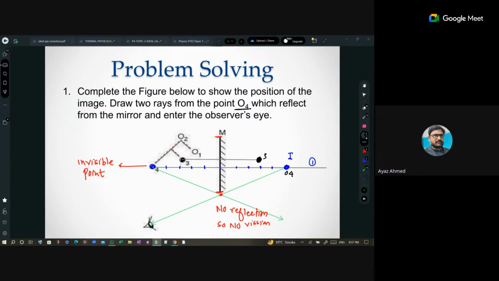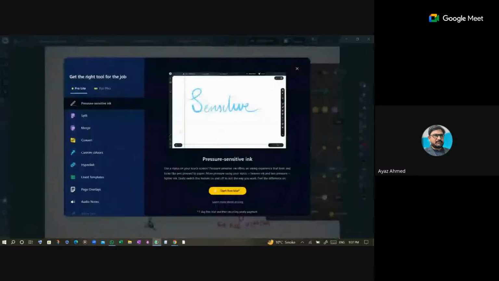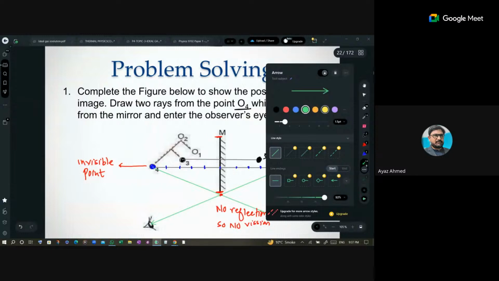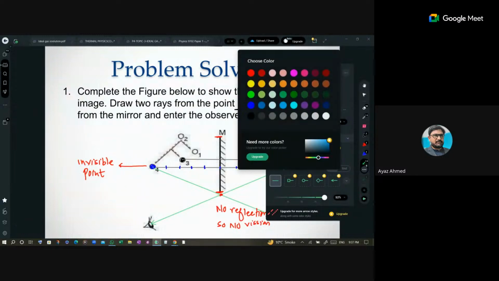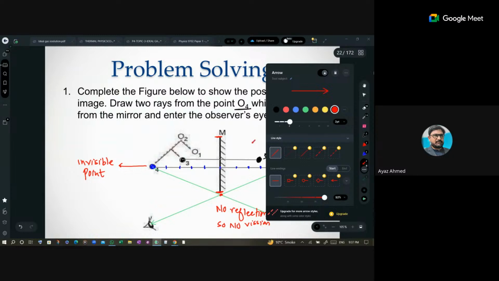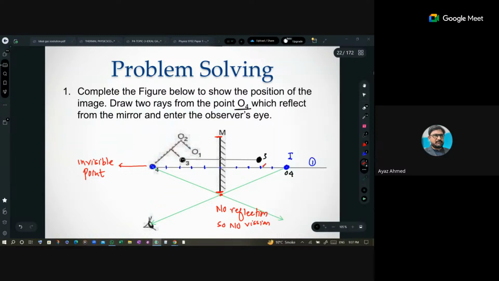O4 आपको नहीं नजर आएगा. Now what will you do? You will draw a straight line from O3 to that position. इसको हम कोई और कलर कर लेते हैं. Okay, so this is your position number 3 for the object. It means this would be seen to the observer.